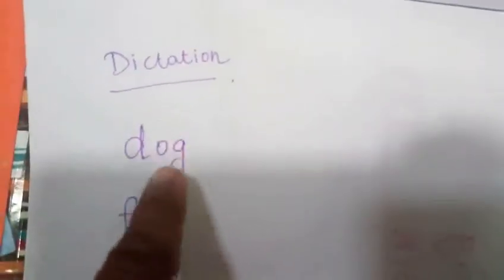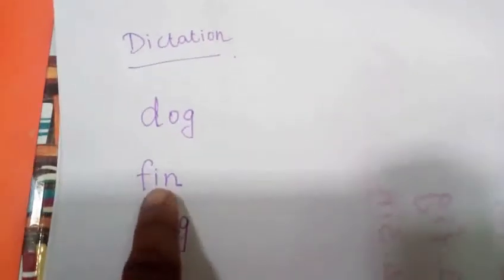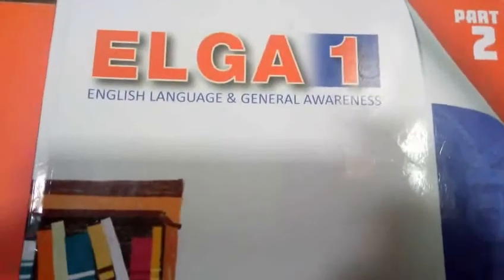Let us check your answers. Dog, fin, wig, zip. Correct it now. If you make a mistake, what you have to do is write 5 times in your notebook, my dear children. Yeah, great, my dear children.